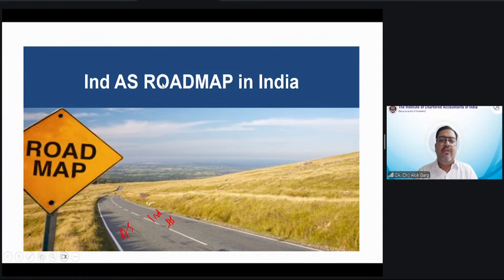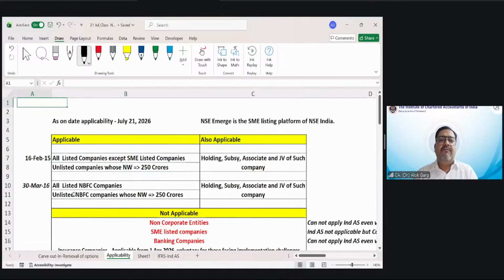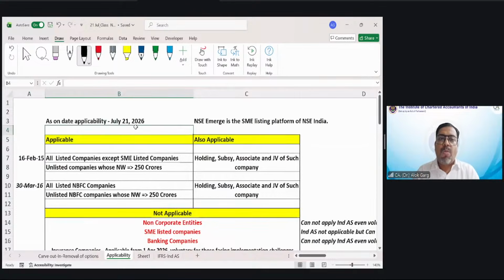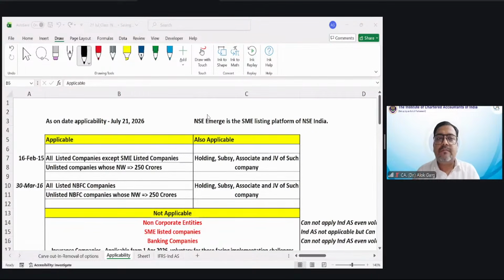Friends, I'm taking you to the Excel file, and through the Excel file we will learn the Ind AS applicability. Yes, friends, the first notification came on 16 February 2015.